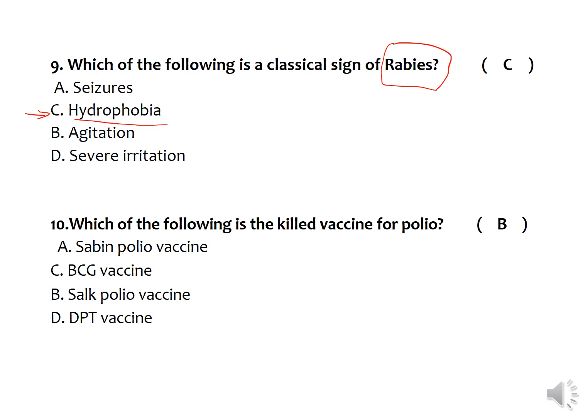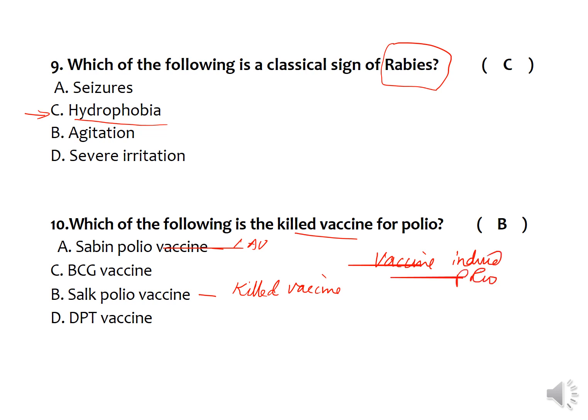Then which of the following is a killed vaccine for polio? As you all know, polio has two important types of vaccines. One is the Sabin polio vaccine, which is a live attenuated vaccine, whereas the Salk polio vaccine is a killed vaccine. This killed vaccine is not associated with complications, especially vaccine-induced polio. Vaccine-induced polio is common with the live attenuated vaccine, but not with the killed vaccine.